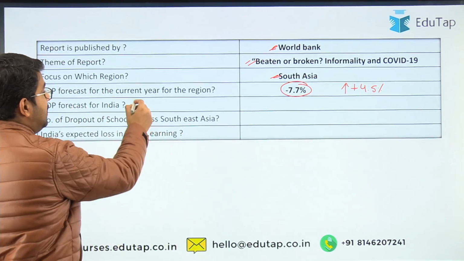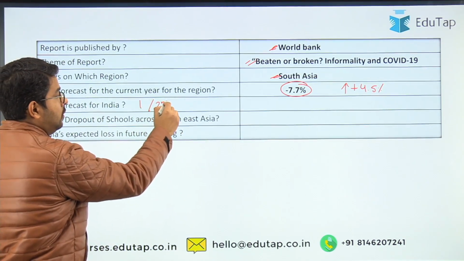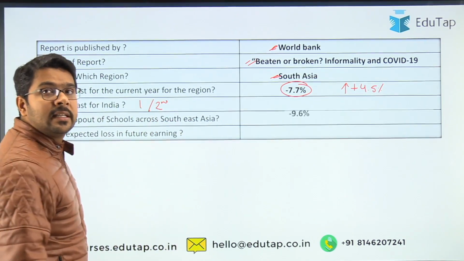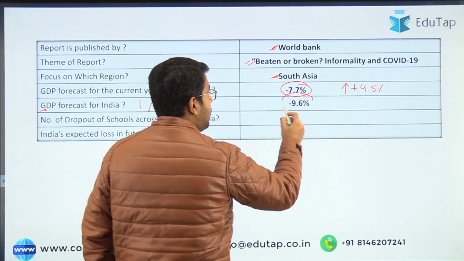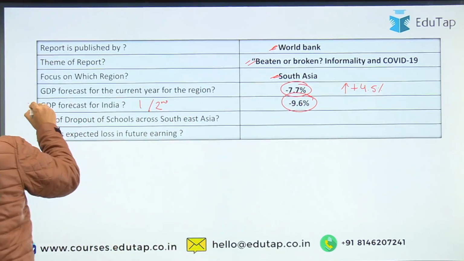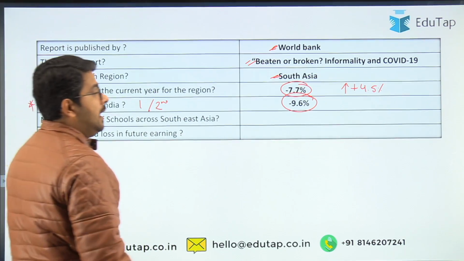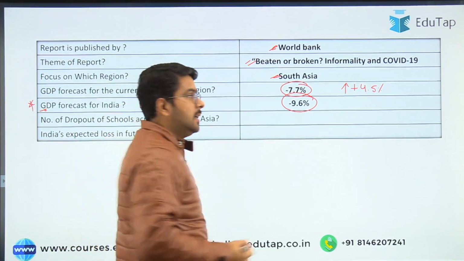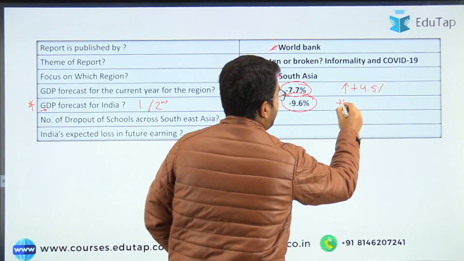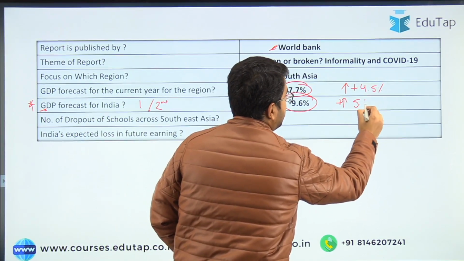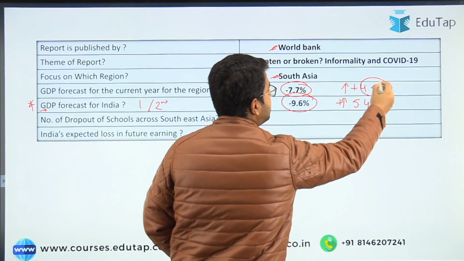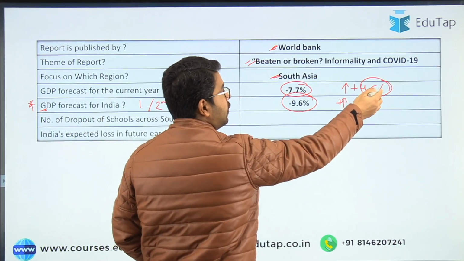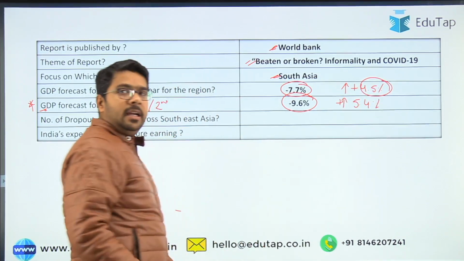This kind of question can be asked in phase 1 as well as phase 2. The answer to this question is minus 9.6. This is really important guys. And for the next year, they are projecting 5.4%. I think it's very easy to remember, 4.5 for the region and 5.4 for India in particular.